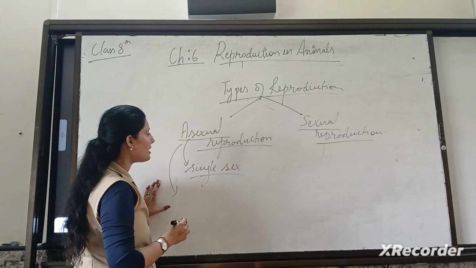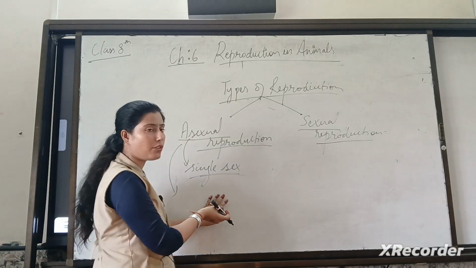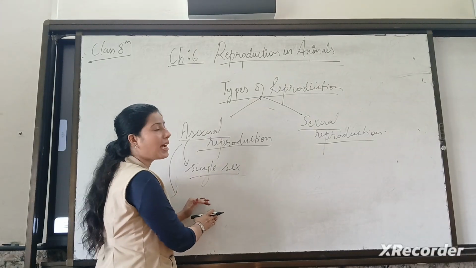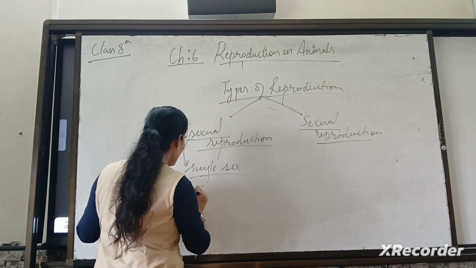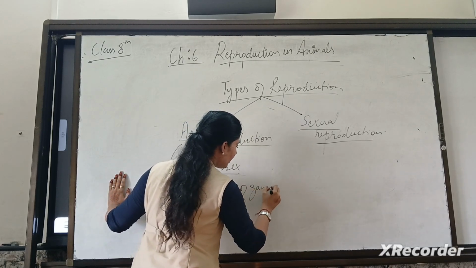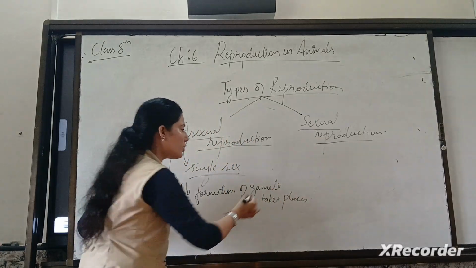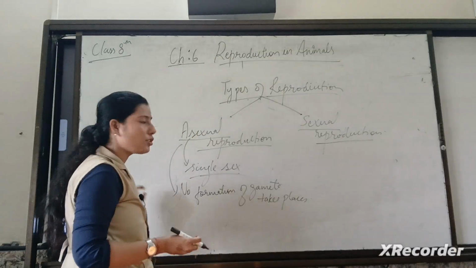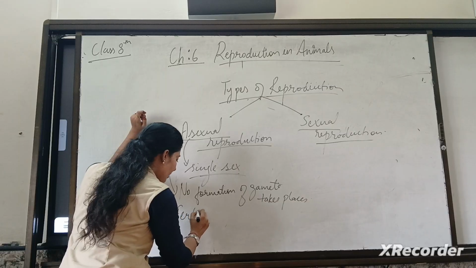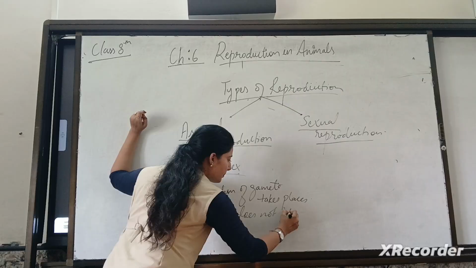In asexual reproduction, we say that only a single sex or single parent is involved. It means there is no formation of gametes. Clear? There is no formation of gametes. If there is no formation of gametes, there is no need of fertilization. So, fertilization does not take place.